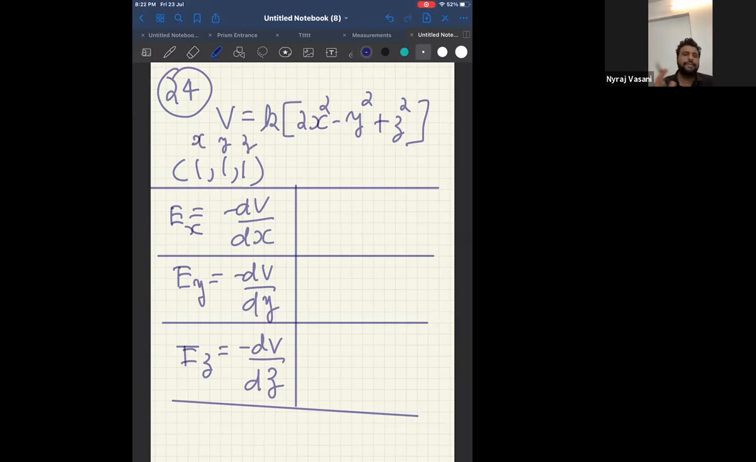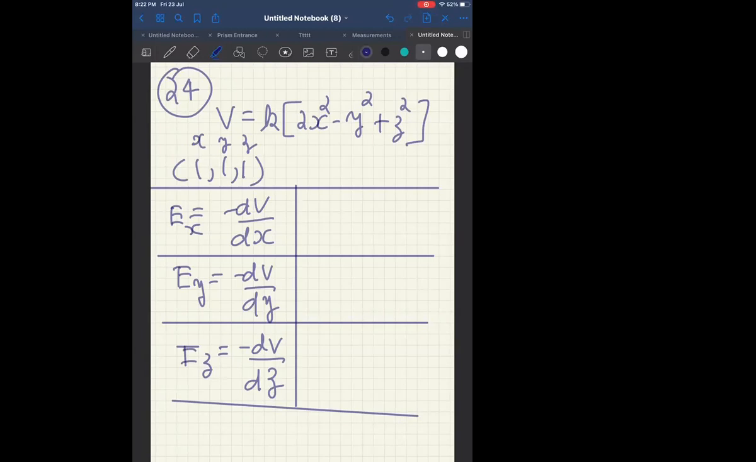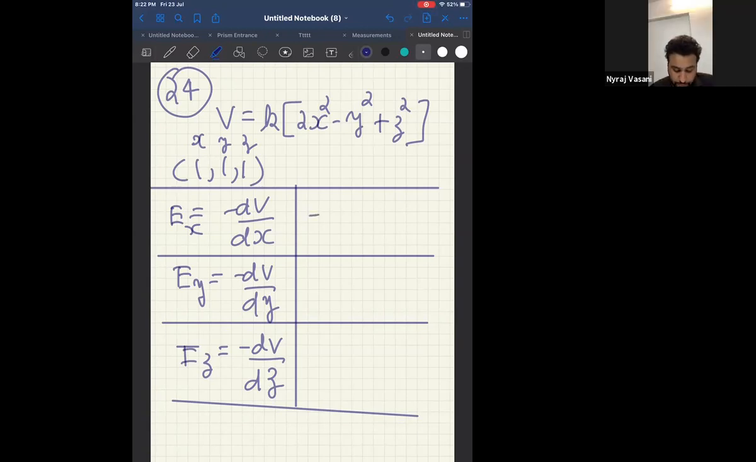So E along x-axis will be minus dV by dx, E along y-axis will be minus dV by dy, and E along z-axis will be minus dV by dz. Correct. Now tell me what will be minus dV by dx. This will become minus 4kx. Tell me, are you getting this? When you differentiate this term with respect to x, are you getting minus 4kx?